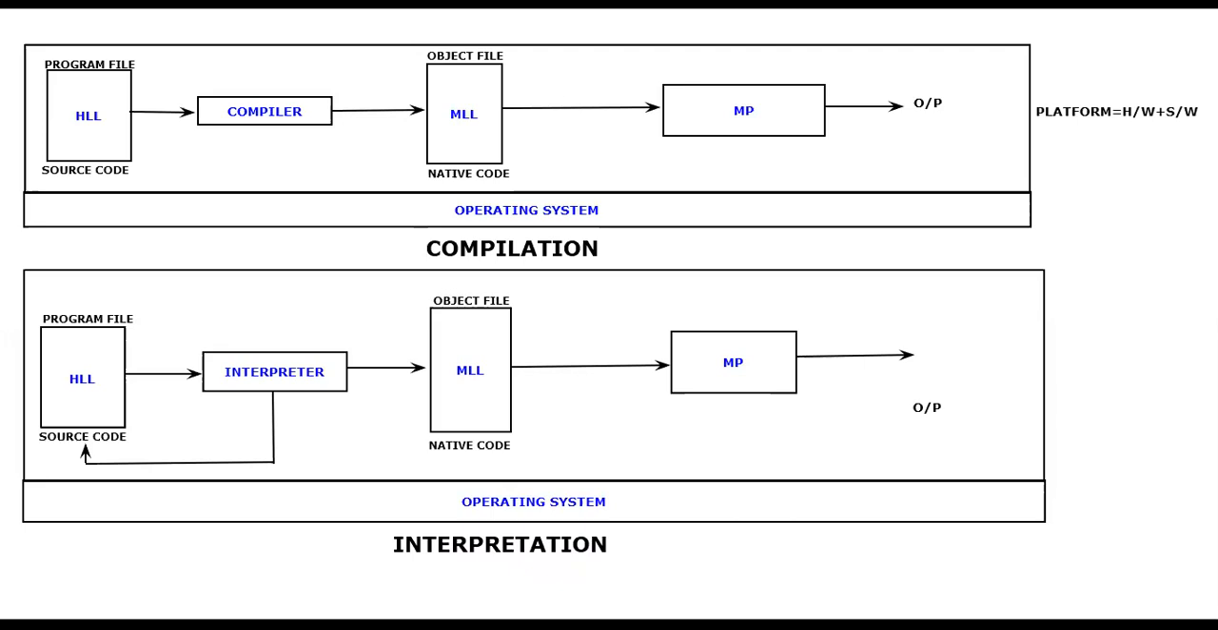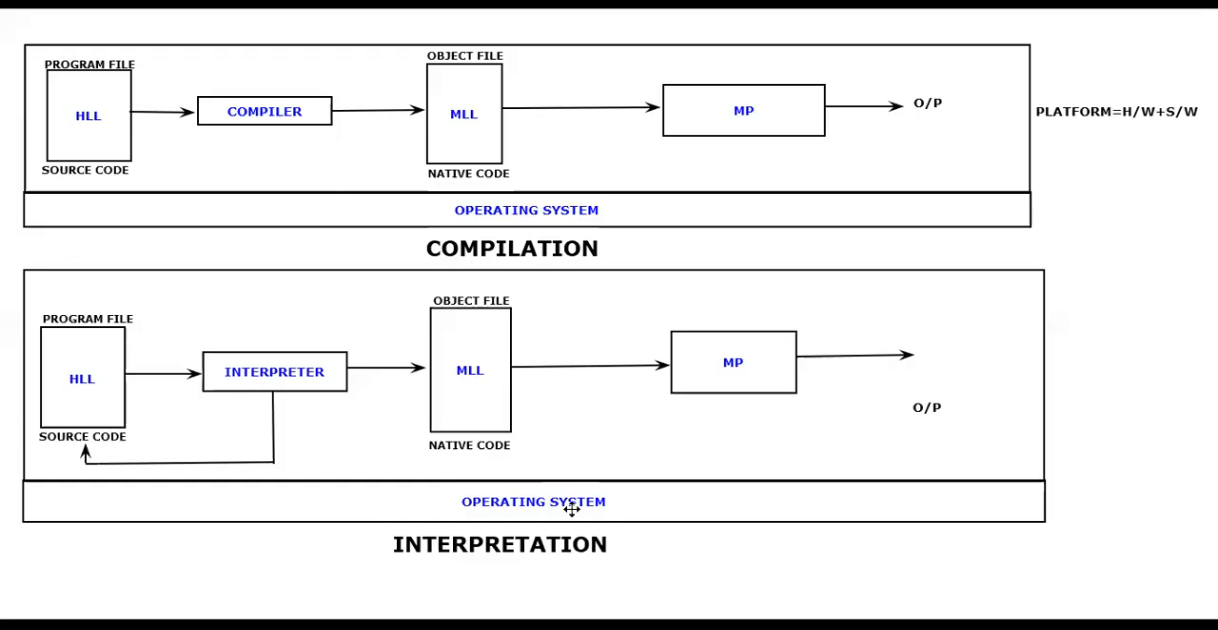From this diagram, what I'm expecting you to remember is, what do you mean by a platform? It is a combination of hardware, especially the microprocessor, and software, that is the operating system. And what is the process of compilation? Compilation is nothing but taking the high level language and converting it into the low level language in one shot by the compiler, and that is called compilation. And what do you mean by interpretation? The interpreter is a system software which will take the high level language line by line and convert it into the low level language. That is what we are going to call interpretation.